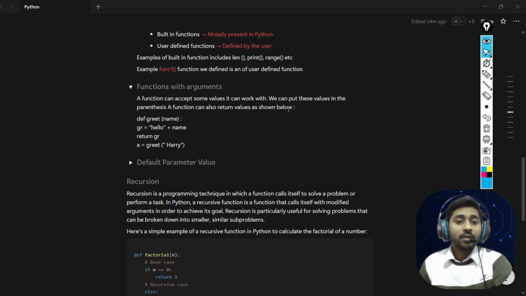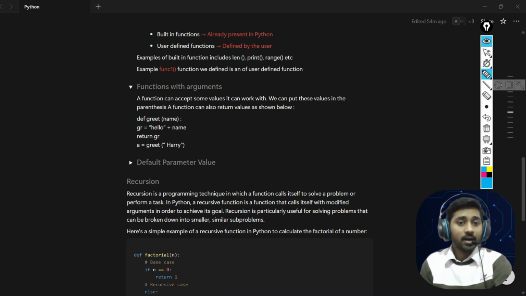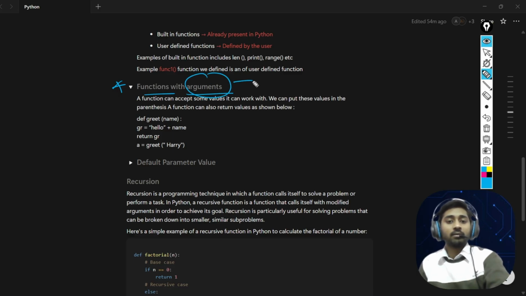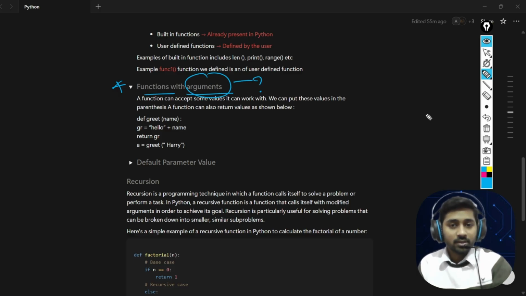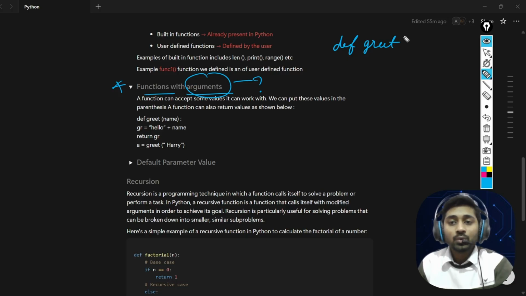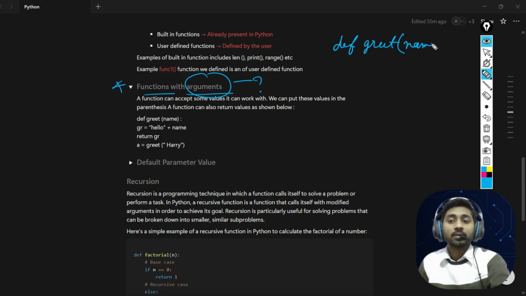Now let's dive deeper into functions. After this, we know how to define a function, which is nice. But we also have functions with arguments. What is an argument here? As a function, we can also pass some values. When we define a function, let's say we define def create, and we can also pass some values.